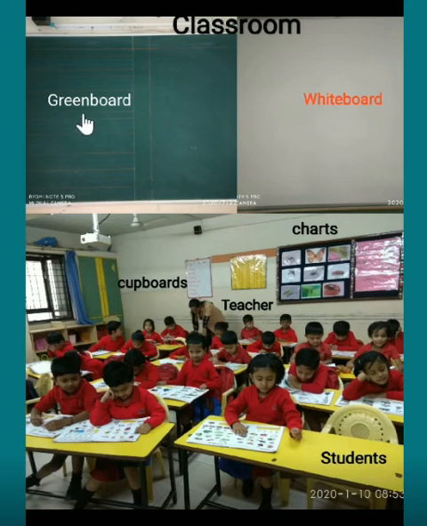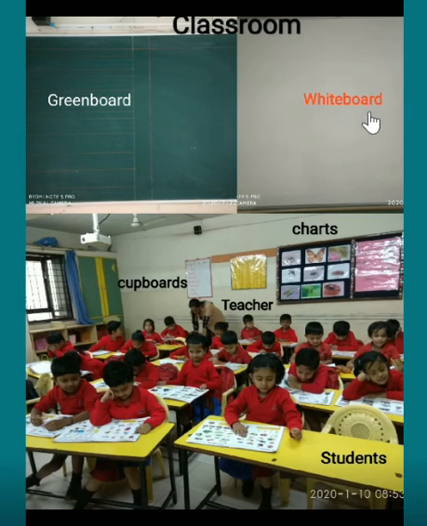Teacher uses the green board to write A to Z, numbers, she draws pictures and she takes the revision also with the help of chalk. Whatever she writes on the board, you all write in the notebook. Now see, there is another board, that is the white board, where you can watch different stories, rhymes and different other things.